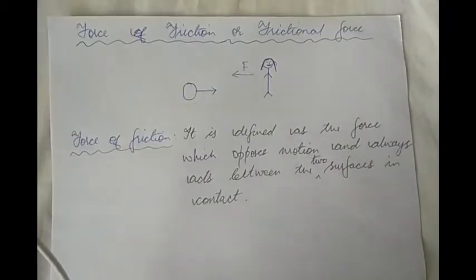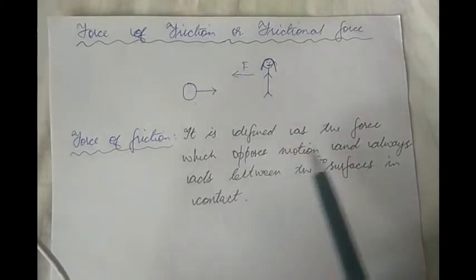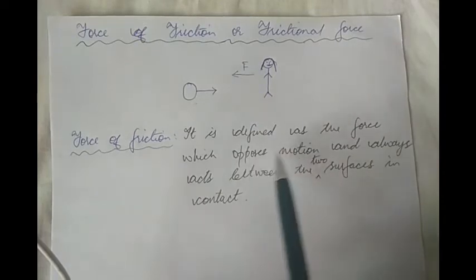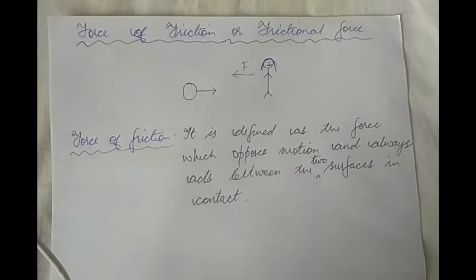So to give a proper definition of force of friction now, force of friction is defined as the force which opposes motion. Opposes motion meaning it either slows down a moving body or brings it to a stop. So opposes motion means that, remember. And it always acts between the two surfaces in contact. Now we have to see where does this force of friction act.